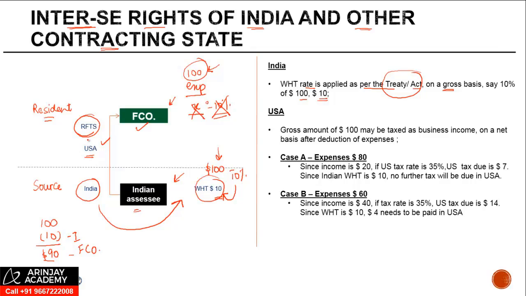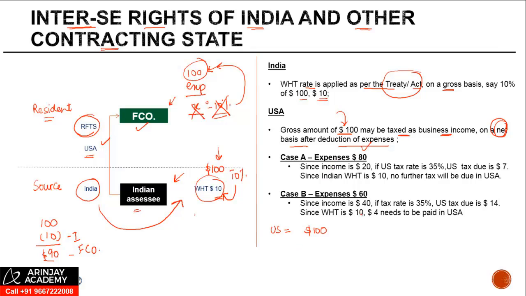The difference between the first case and the second case is that the gross amount of $100 may be taxed as business income on a net basis after deduction of expenses. So unlike India, where we had applied this rate of 10% on 100, in US, they will say you have an income of $100, how much are the expenses? So let's take two cases.